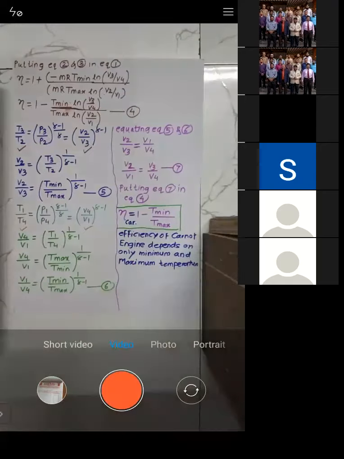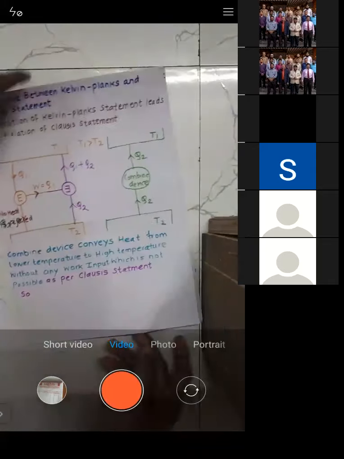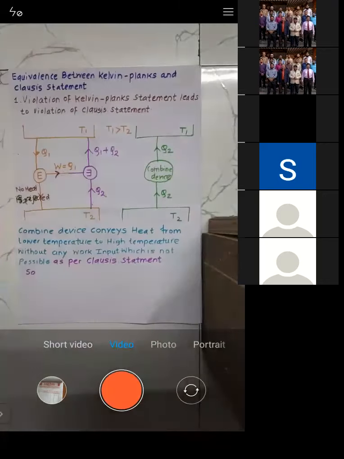Is there any problem with this one, all of you? No, sir. So today we will stop, and in the next lecture, we will start with the Carnot theorem. Once it gets finished, immediately we will start with the problems on refrigerator and heat pump. If there is any doubt or difficulty, you can let me know. Otherwise, we can conclude this session.